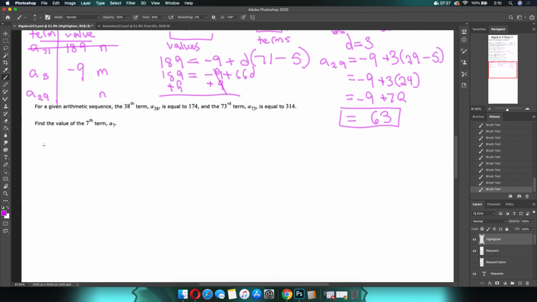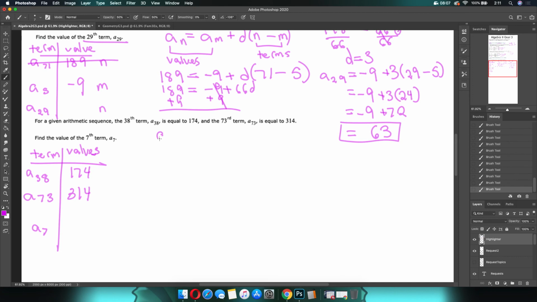All right, so now we have a new set. So we're going to have our terms, and that didn't work at all. We're going to have our values, which is going to be over here. Okay. So now which is going to be which? Let's see here. A sub 38 is 174. And then A sub 73 equals 314. And we're looking eventually for A sub 7, but we're not going to worry about that just yet. So then we have, scroll up just a little bit.